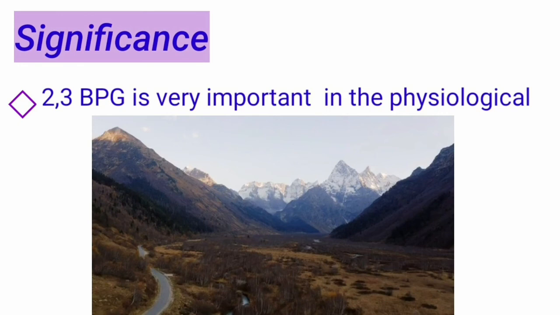However, after a few hours at the higher altitude, the BPG concentration in the blood begins to rise, leading to a decrease in the affinity of hemoglobin for oxygen. As a result of the increase in BPG concentration after a few hours, delivery of oxygen to the tissues is restored to nearly 40% of the oxygen that can be transported by the blood. BPG concentration in erythrocytes also increases in people suffering from hypoxia.